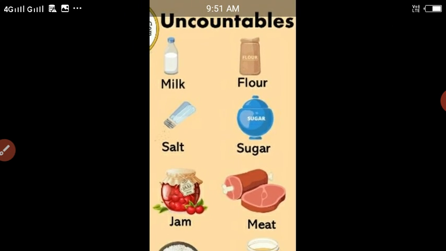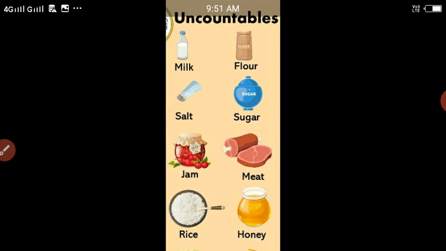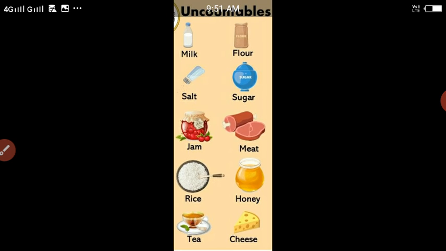Whatever examples are given over here, milk, salt, jam, rice, tea, flour, sugar, meat, honey, cheese, all these are examples of uncountable nouns, because we can't count them in numbers, and so we can't make their plural forms.